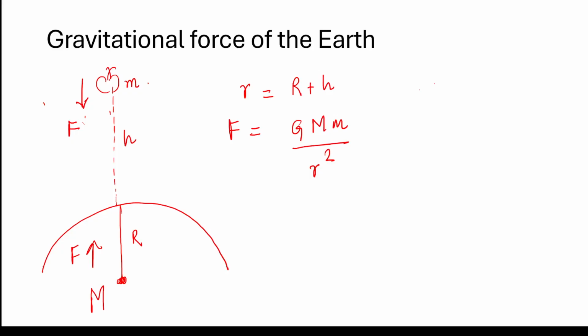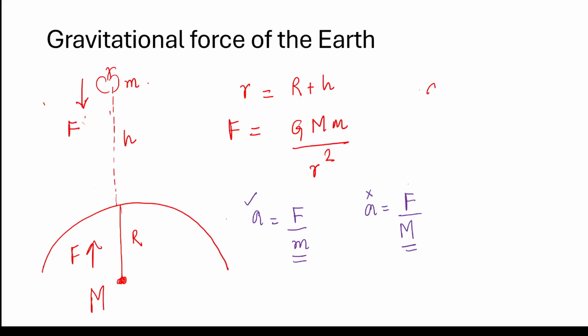The acceleration of the apple will be force over mass of apple, whereas acceleration of Earth, same force, but it will be divided by the capital M. So smaller mass, larger acceleration; bigger mass, less acceleration.